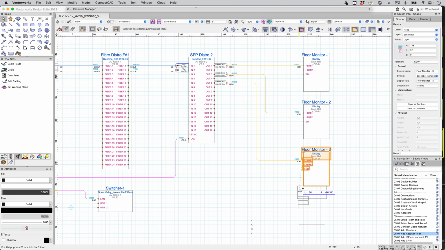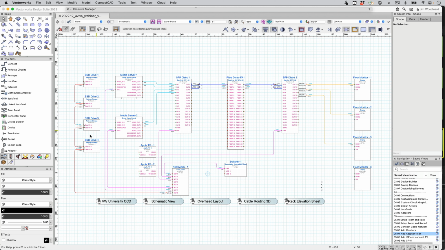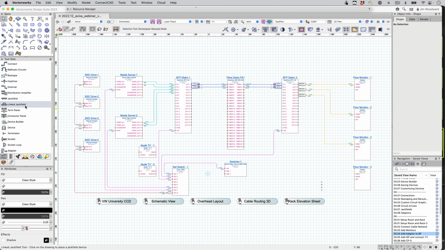I'm going to start off by bringing in the 4th monitor. I'm going to leave that marked as floor monitor 3 to cause an error later on when we check. So I'm not going to relabel that. I'm also going to use one more input.